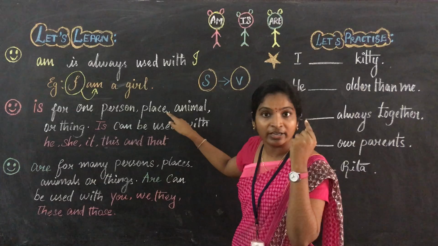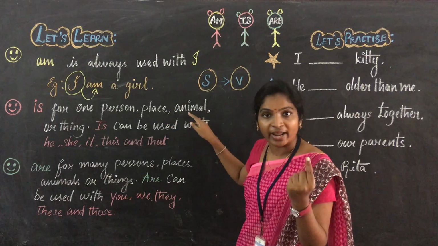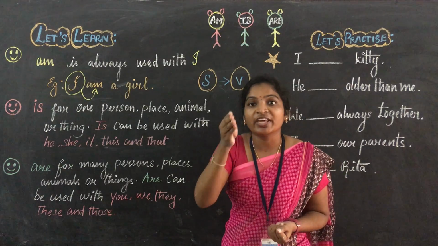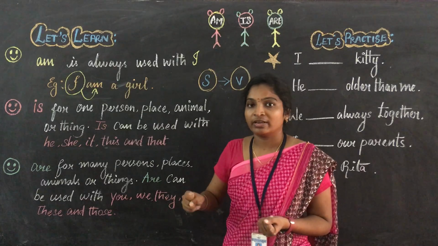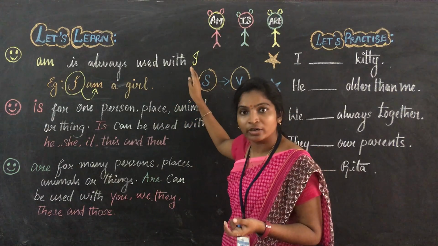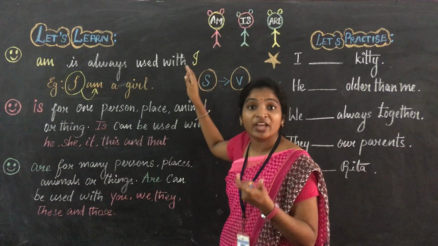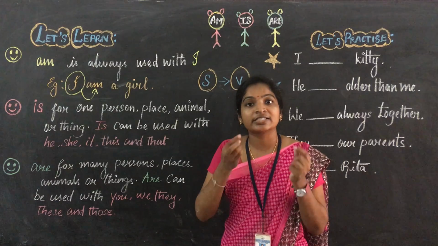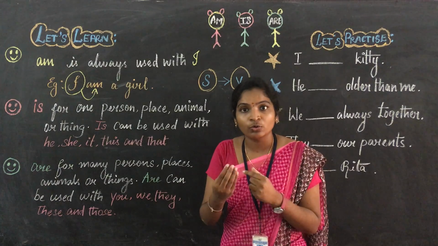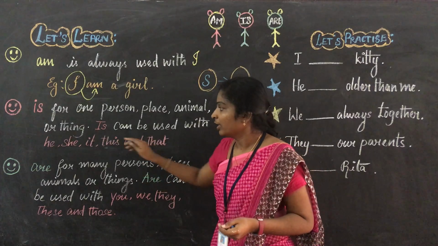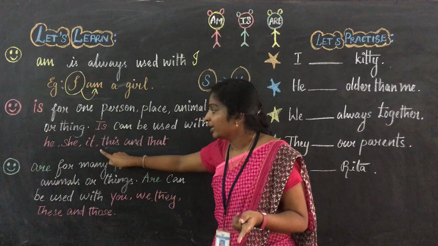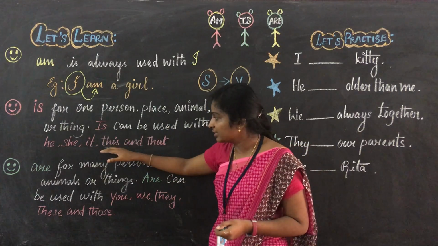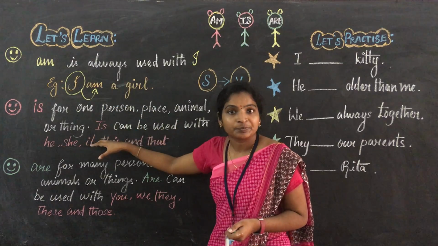Place, it refers to only one place. Animal, one animal, and one thing. Next to the singular subject we have to use the singular verb. Here "I" is also singular, but next to "I" what do we have to use? Only "am" we have to use. Generally, if you get a singular subject, you have to give the singular verb. You just see here, next to he, she, it, this, and that. Here he, she, it, this, and that refer to the singular.